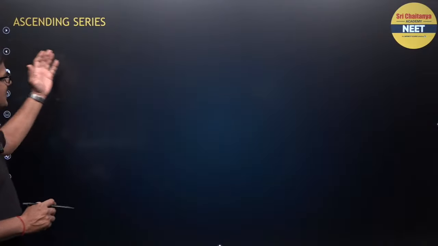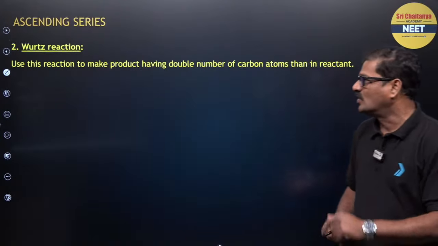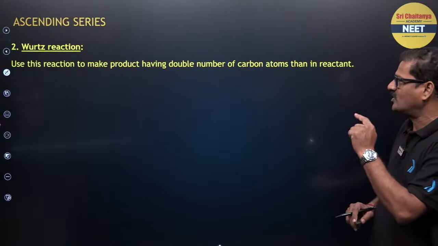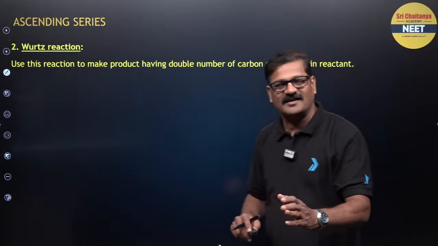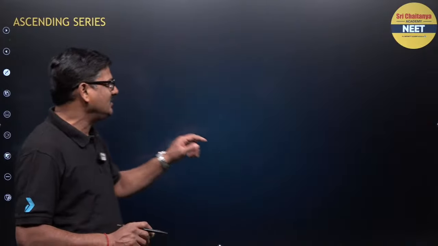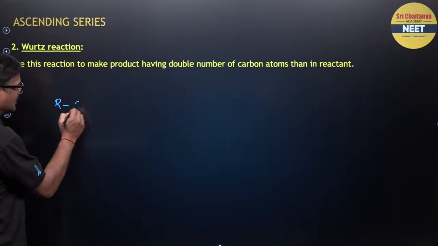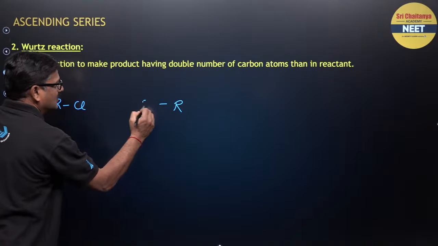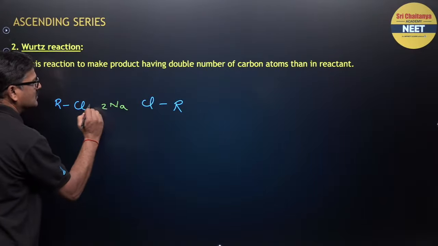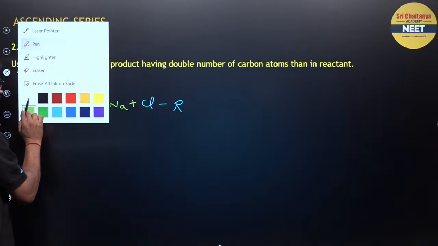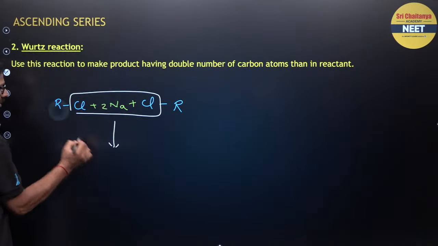And next one in the ascending series, you can use the Wurtz reaction. What is the Wurtz reaction? It is a reaction used to make a product having double the number of carbon atoms than the reactant. Alkyl halide reacts with sodium metal in dry ether, and you are going to get higher alkanes. You can see RCl and RCl, when reacted with sodium metal, give you the ascending version, double the number of carbon atoms, and you are going to get R-R.